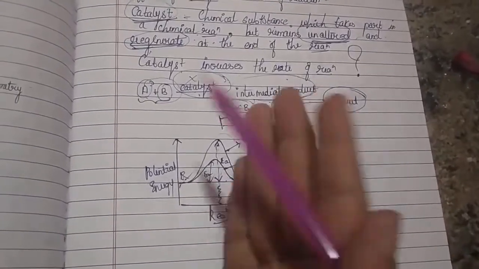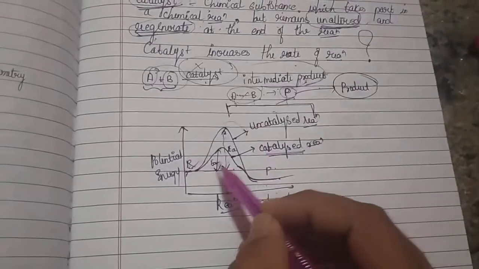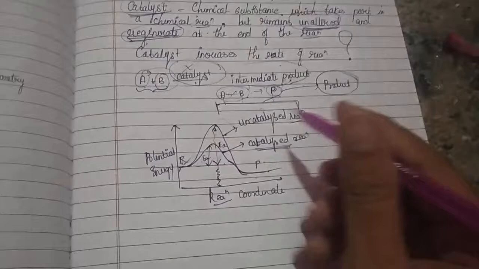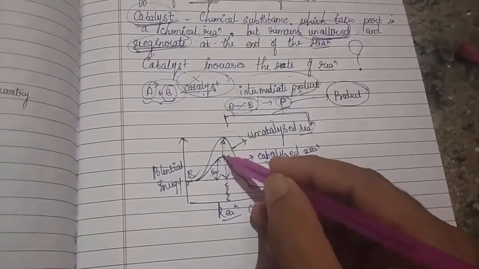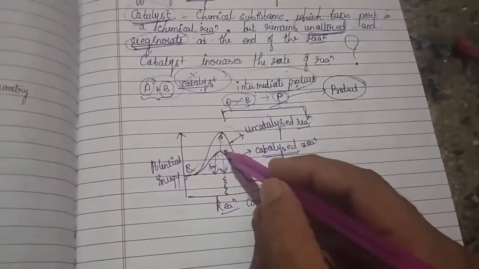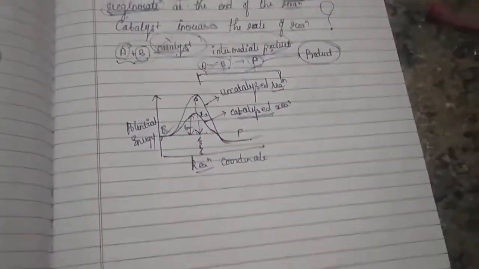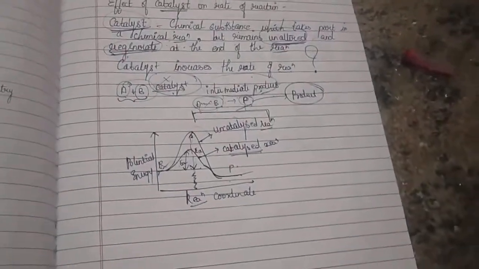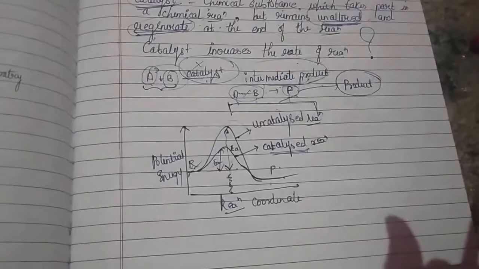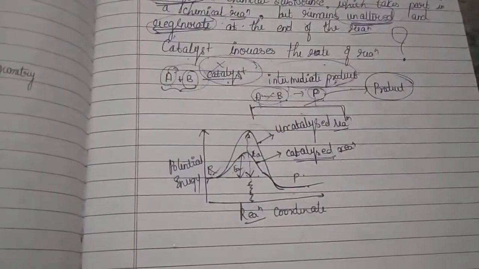It is providing an alternate path, by decreasing the magnitude of activation energy. So when this activation energy decreases, of course, your rate of the reaction increases.